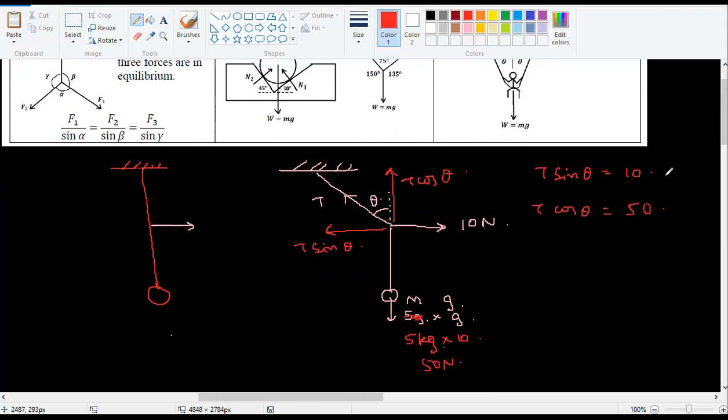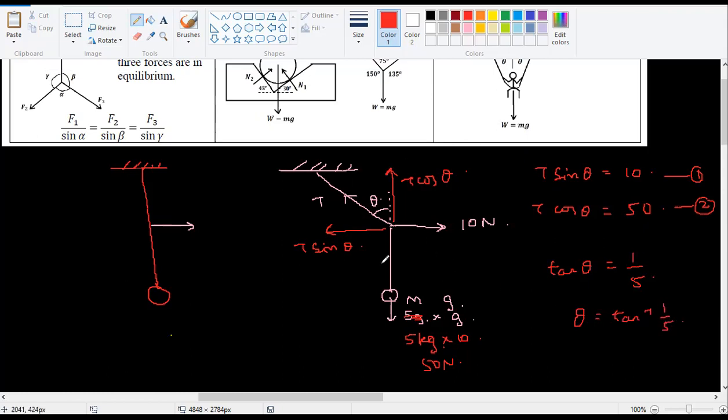So, equation 1 by equation 2. So T cancels, and I'll be getting tan theta. So tan theta is equal to 1 by 5. If I want theta, I can find the tan inverse of 1 by 5.